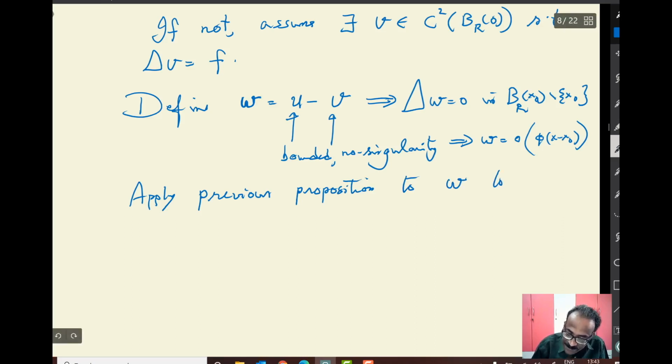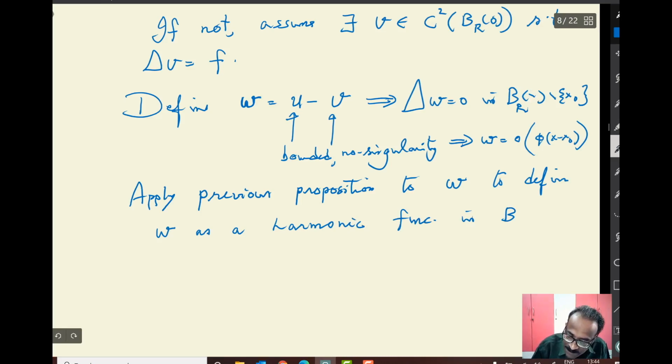To extend, to define w at x naught, you can extend that as a 0 function. So that implies as a harmonic function, I don't say that w equal to 0. You can extend, suitably define w as a harmonic function in Br of x0. Br of 0 rather.